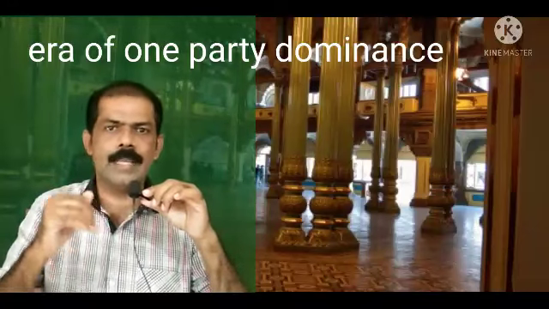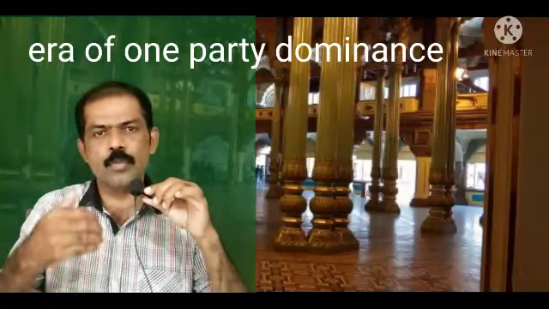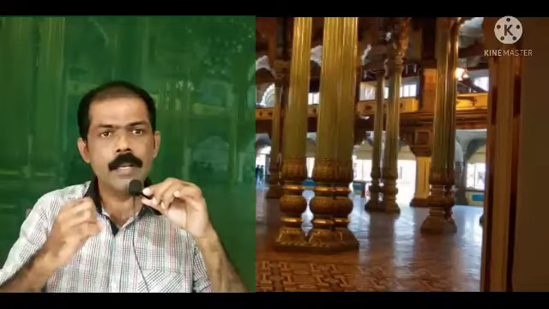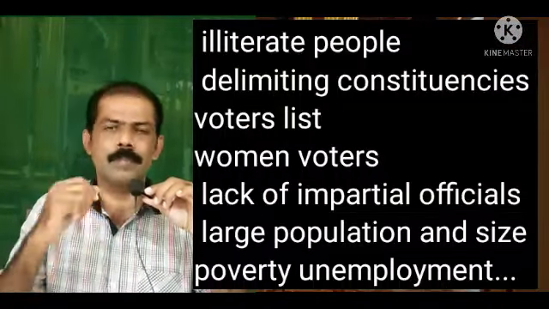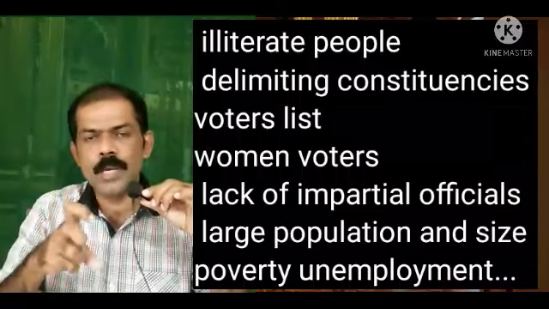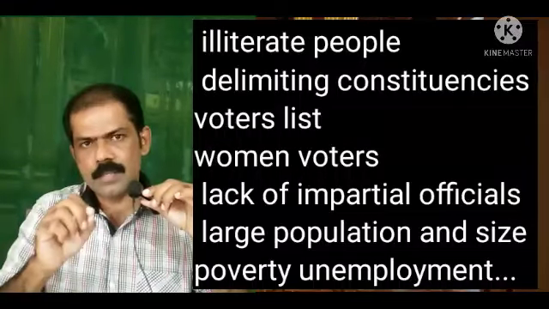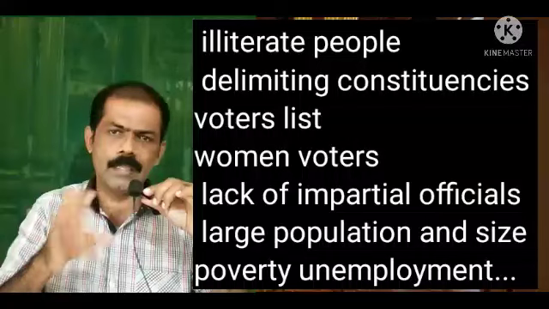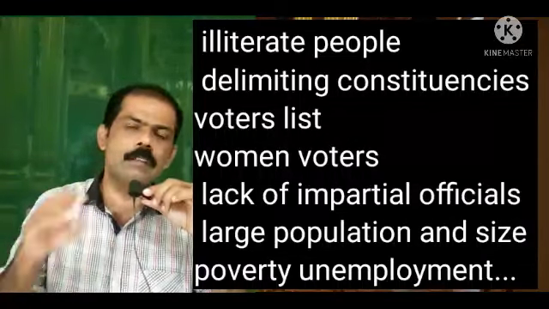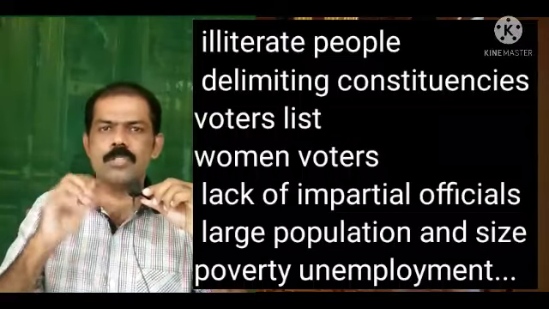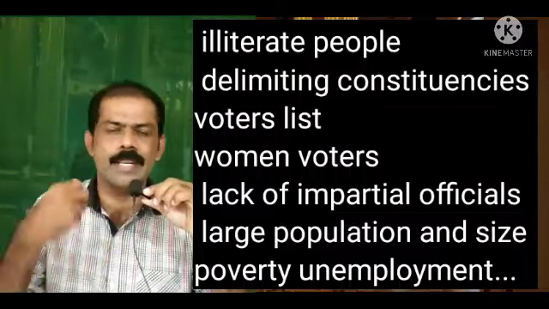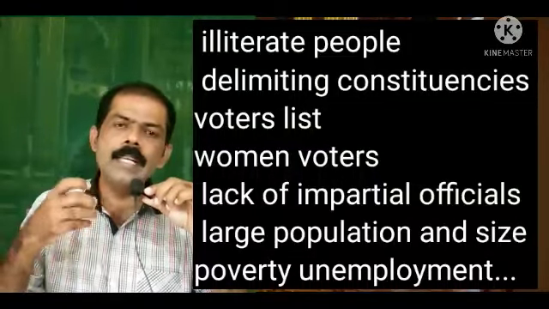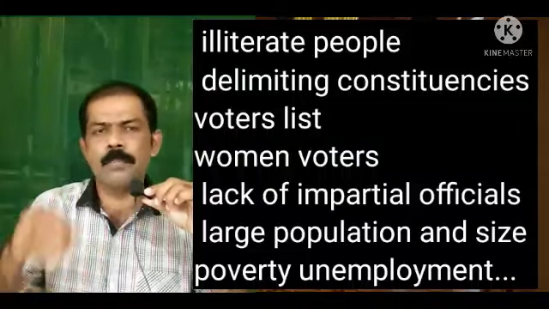We can say that there were many difficulties to be faced at the time of the first general election. What are they? Number one, illiteracy of the people was the first difficulty faced by Sukumar Sen. A literate mass can easily cast their votes, but if the people are illiterate, it is a very difficult task to make them understand the process of election. And the second problem was that delimiting the constituencies created many problems.